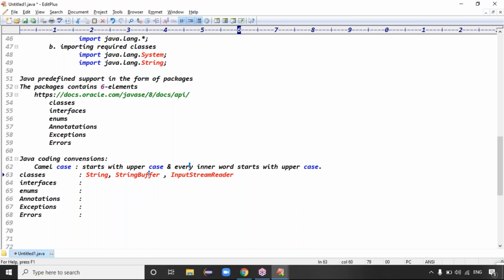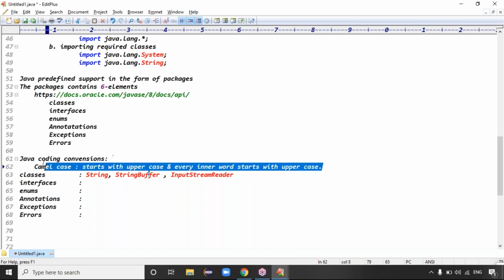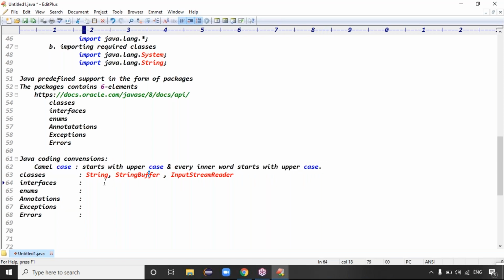Just think about the conventions, how it follows the conventions. Okay, it is very clear. Camel case is clear. It starts with uppercase, and every inner word also starts with what? Uppercase, right? Every inner word starts with uppercase, guys. That's the camel case convention we have to follow. Is that clear now? Good.